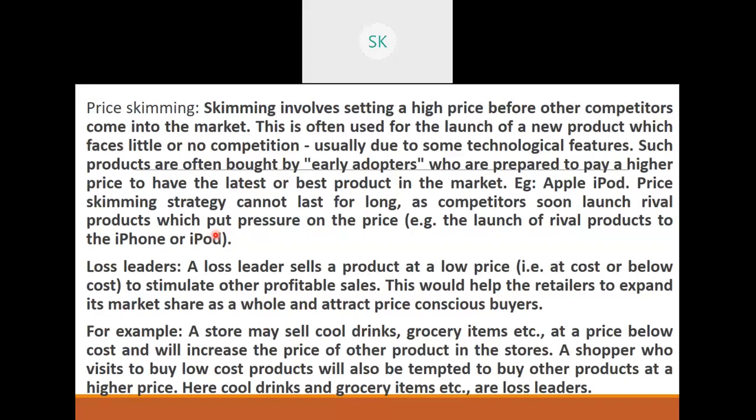So you get into the market first, you grab more customers, and products are bought by early adopters. So that is the second type. Then after that, you have loss leaders.